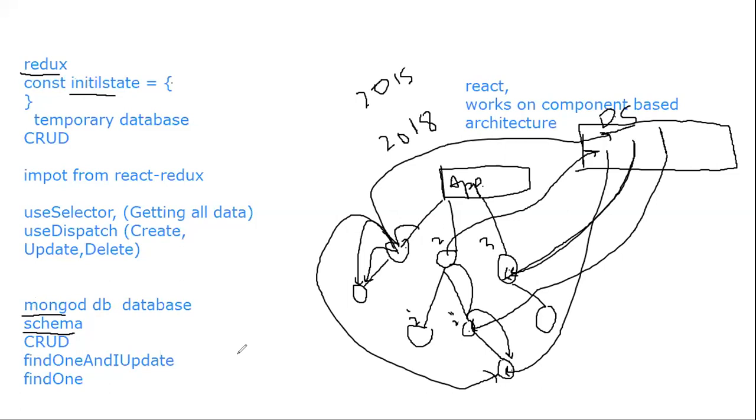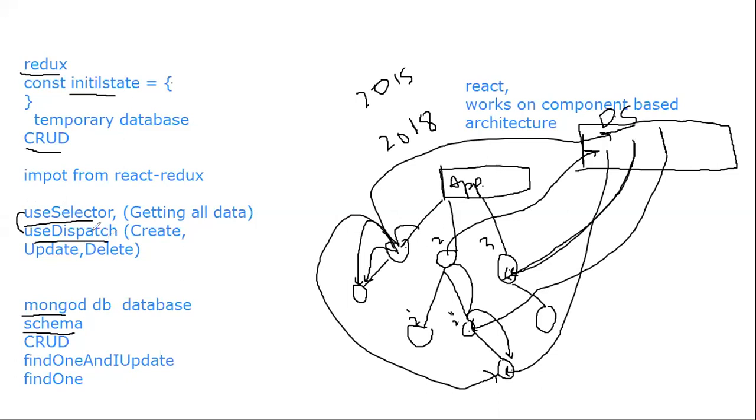When you cannot create a document, cannot read, cannot update, then what is the point of the database? In the same way, if I'm telling you Redux is a database, we should do all these CRUD operations in this database. And how will we do it? We will use two hooks, only two hooks, that is useSelector and useDispatch.